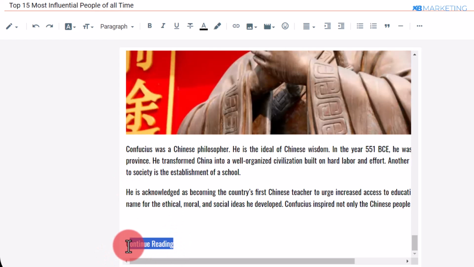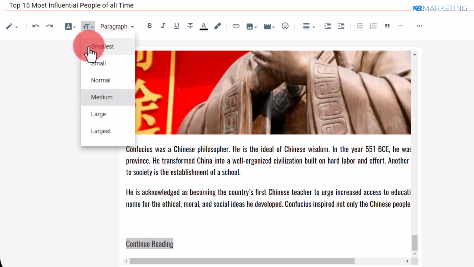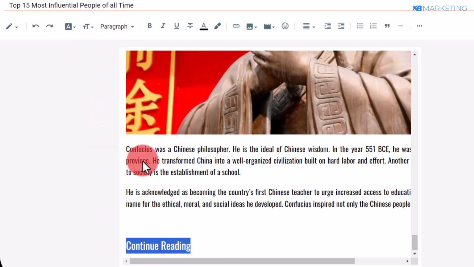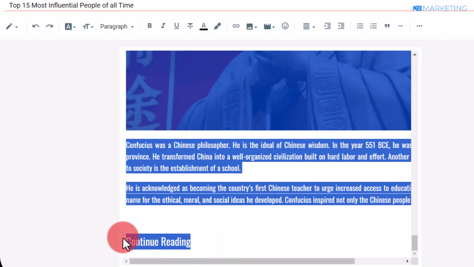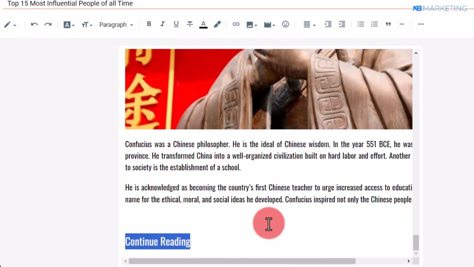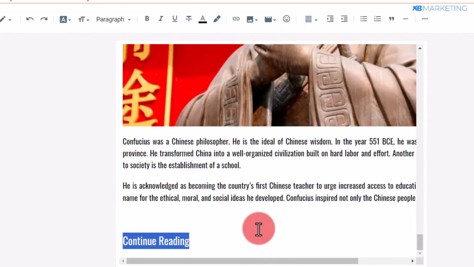All right, so you want to then highlight this. You want to then come over to where it says font size. So you want to then change it to something like large, all right, so that it's more visible to viewers. All right, so then once you do this, you want to then go ahead to continue creating your content locker.